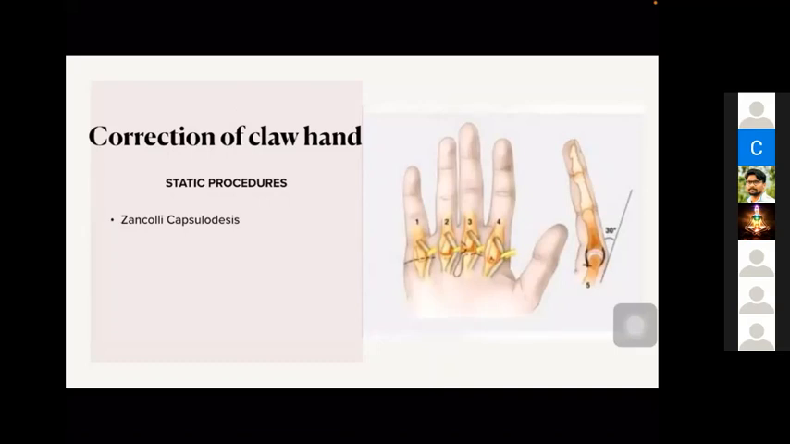And I will show some of the common claw correction surgeries. This also you should know. If you refer to your textbooks, you will see a lot of procedures. It is very difficult to remember all these claw correction surgeries. So the commonly done surgeries are of two types, static procedures and dynamic procedures. One is the Zancolli capsulodesis. It's a very simple procedure. We are just doing a capsulodesis on the volar aspect of the MCP joint. This is only to correct the hyperextension of the MCP joint so that the MCP joint can be in a neutral or slightly flexed position.